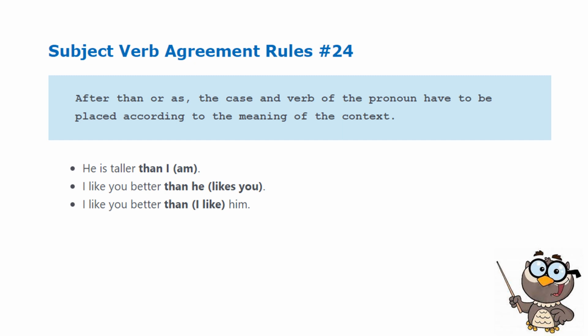After than or as, the case and verb of the pronoun have to be placed according to the meaning of the context. Example, he is taller than I am. I like you better than he likes you. Or actually, that's just he is taller than I, I like you better than he, and I like you better than him. But to complete the idea, that's why the words there are in parentheses, to give you reference to where this should be placed.